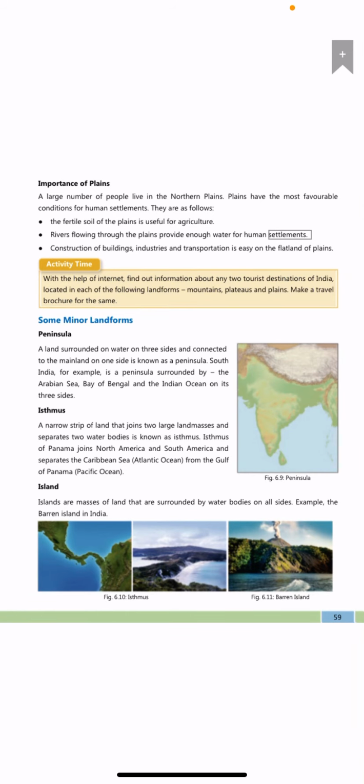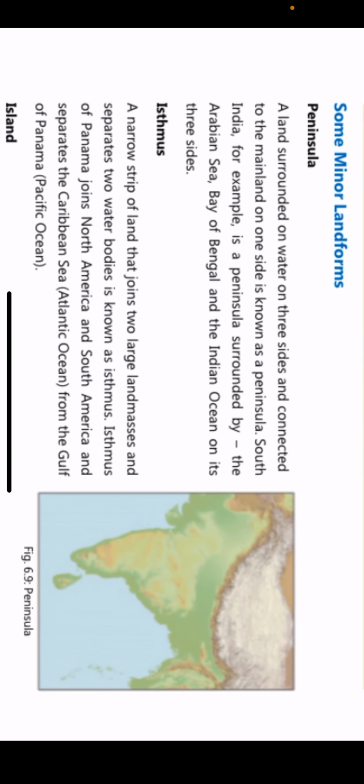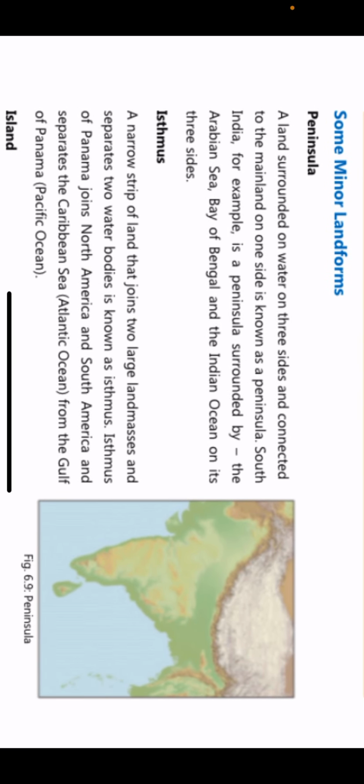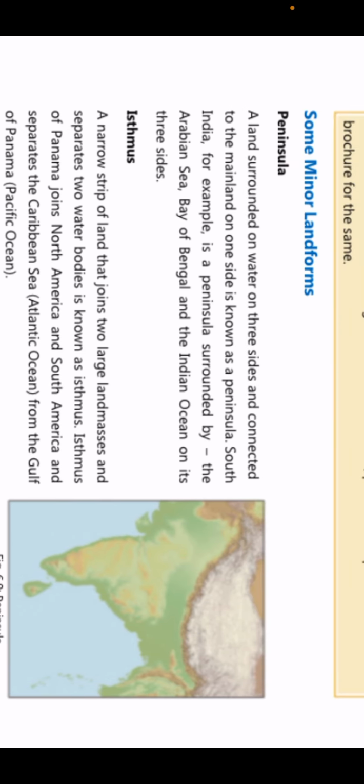Very good morning, students. So, we are going to start with the next topic, that is some minor landforms. I will share the link also, which will explain you with video what is the meaning and the pictures of these three topics. So, some minor landforms, मतलब जो बहुत छोटे छोटे landforms हैं हमारी अर्थ पे. There are three types more: peninsula, isthmus, and island.